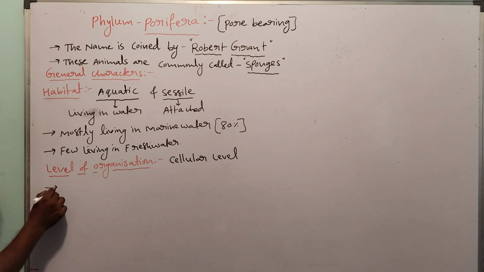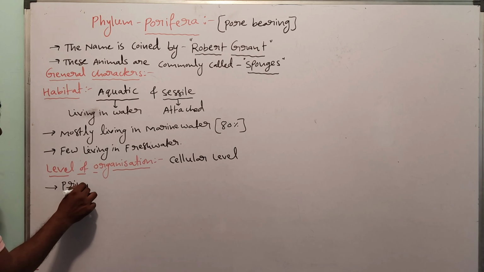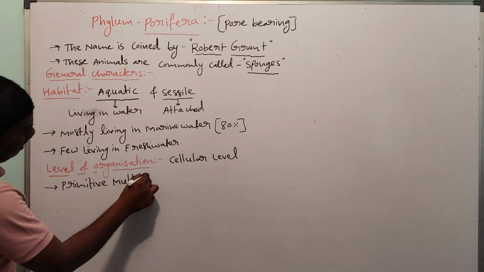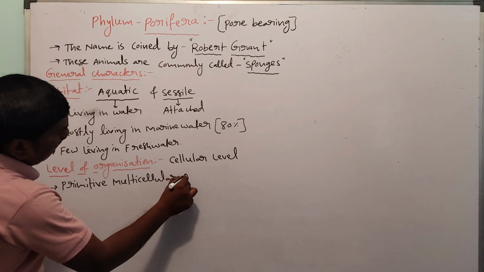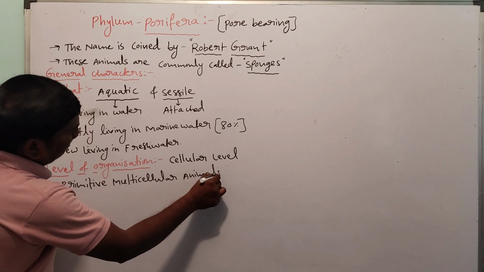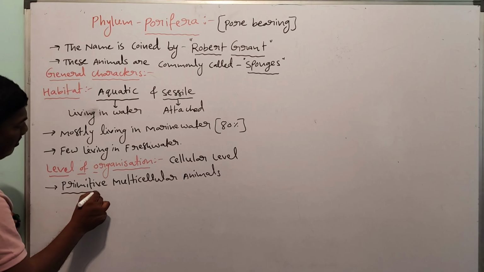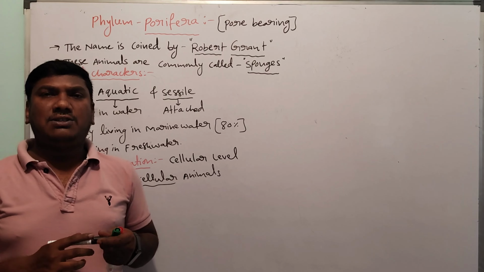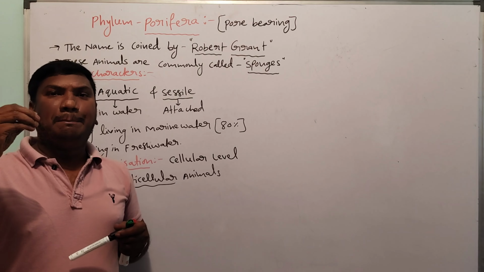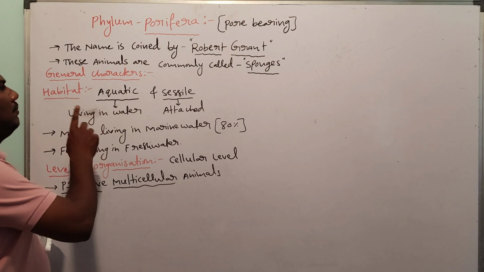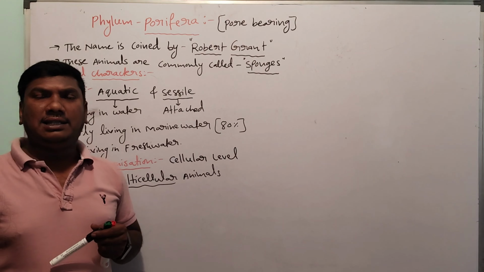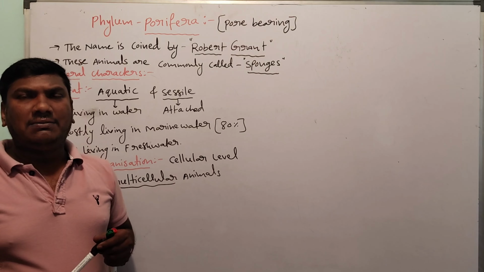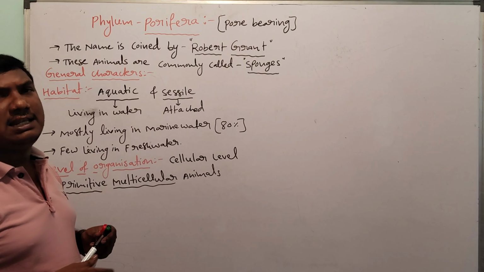These are called primitive multicellular animals. Primitive means first. Multicellular means many cells are present. The phylum Porifera is the first time many cells are present.